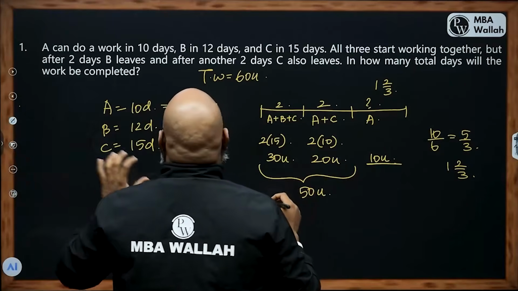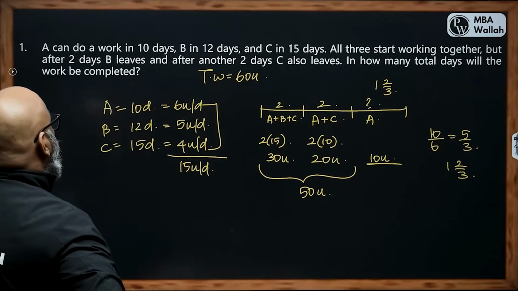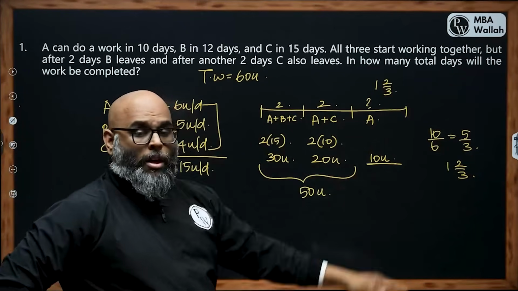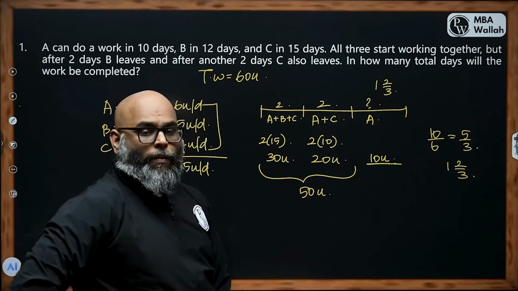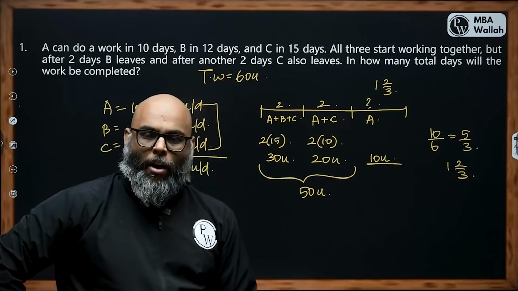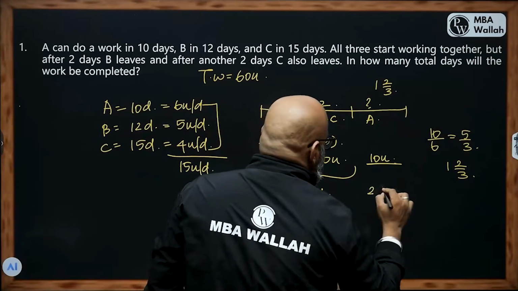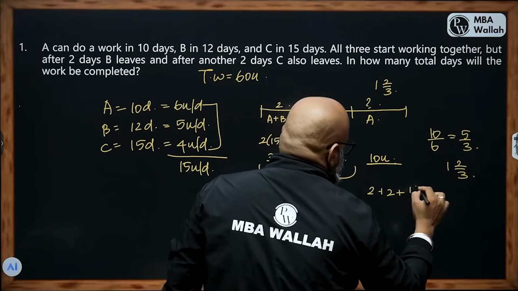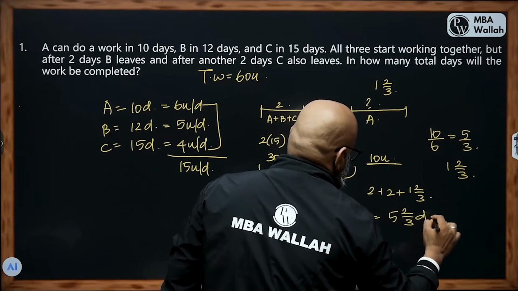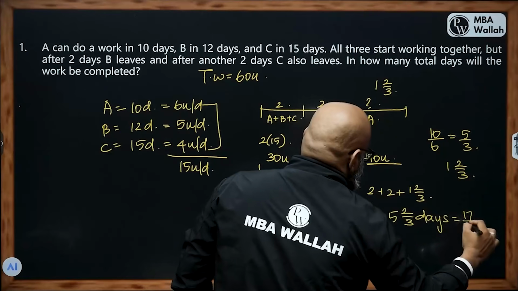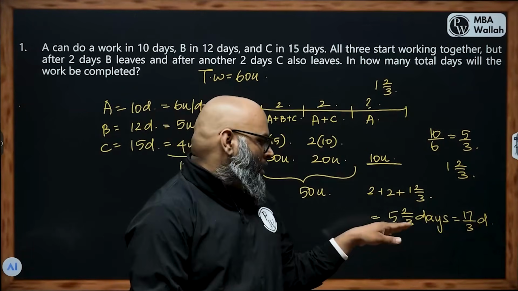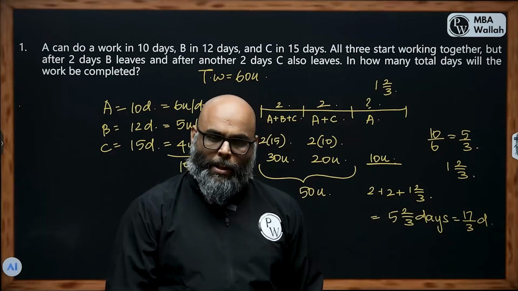So the question that's asked here is, in how many total days will the work be completed? So what is the total amount of work done? 60 units. In how many days? 2 days of A, B and C, 2 days of A and C, and then 1 and 2 by 3 days of A alone. So that will be 2 plus 2 plus 1 and 2 by 3. I can call it 5 and 2 by 3 days, or you can call it 17 by 3 days. Either way, it depends on which option you have in your question. So 5 and 2 by 3 or 17 by 3, both happen to be the same.